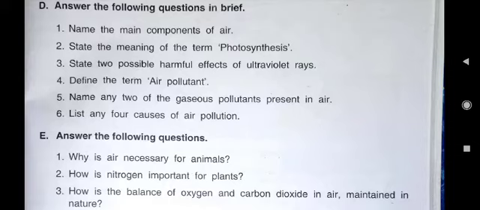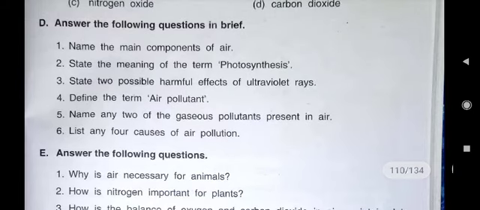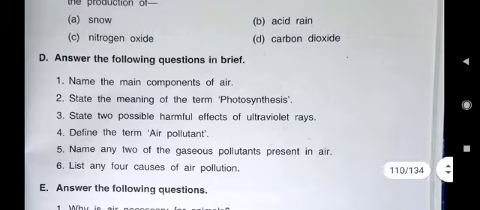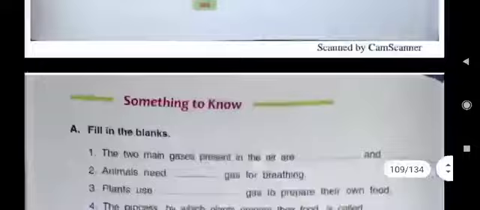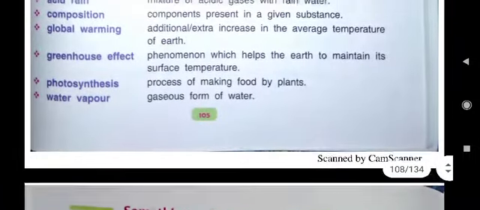And green plants make their own food with the help of what? Air, water and sunlight. Which air? Which type of gas is used by the plants? Carbon dioxide.